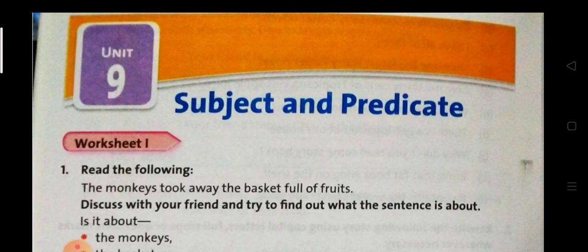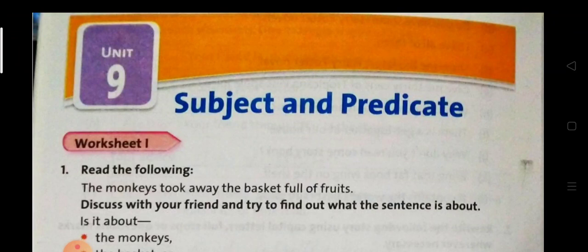A sentence is a group of words which makes complete sense. Okay? Because the monkeys took away the basket full of fruits. It is making complete sense. It means it is a sentence.